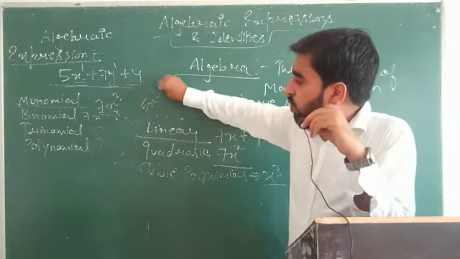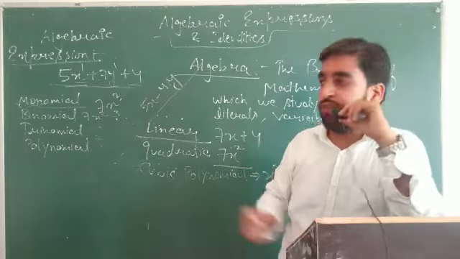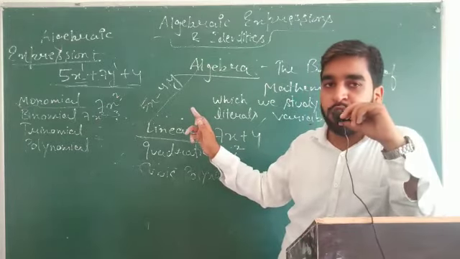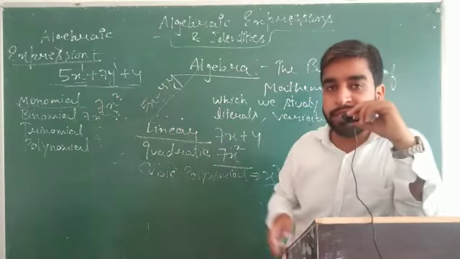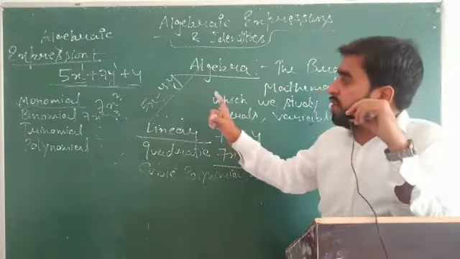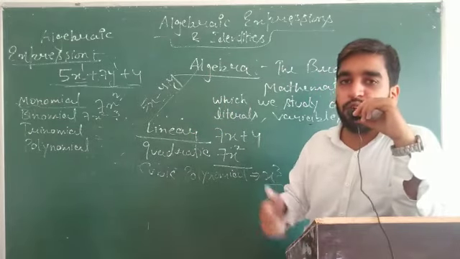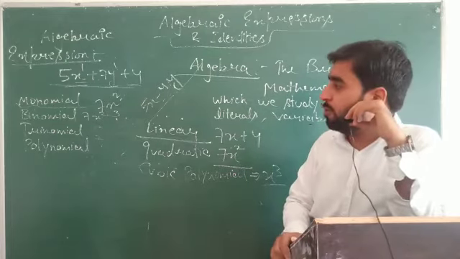5x minus 4y. What is the coefficient of x? You will say 5. What is the coefficient of y? You will not say 4 because the negative sign is there, you have to consider it. So the coefficient of y is said to be -4. So this is how we find the coefficients of the terms. Okay, I hope you understood this.